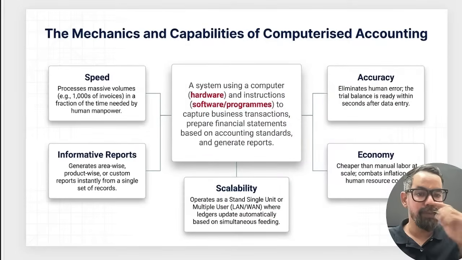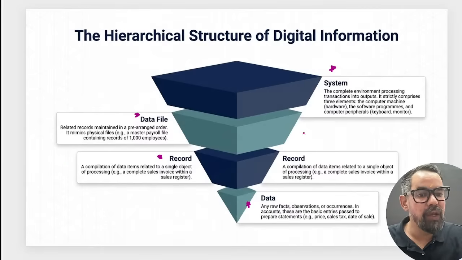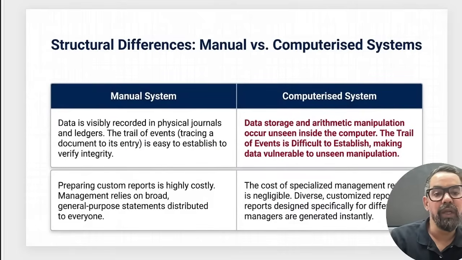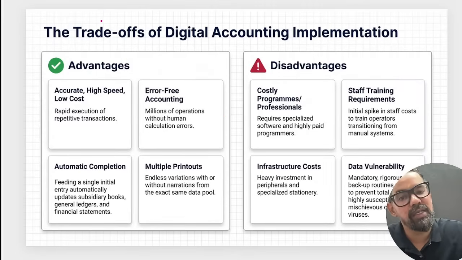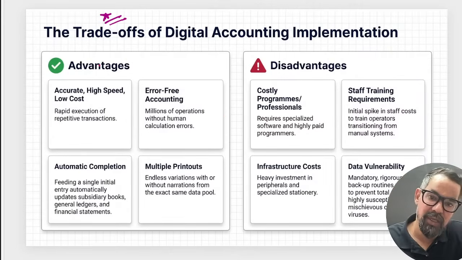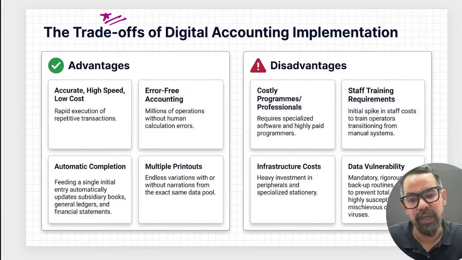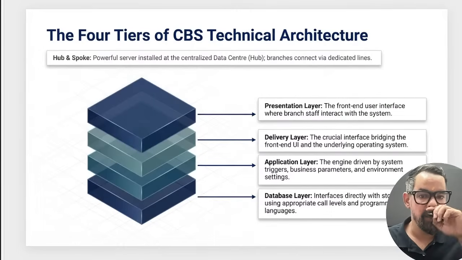So when it comes to computerized accounting, speed, informative reporting, scalability, economy, accuracy, these are the core areas of this one, okay? Data file records and others are another portion. Then the differences between manual accounting and computerized accounting, advantages and disadvantages, get asked many times in your examination. So just do remember these particular things from your book only. Very easy to understand. If I give you the question, mostly everyone will be able to mark the correct answer.